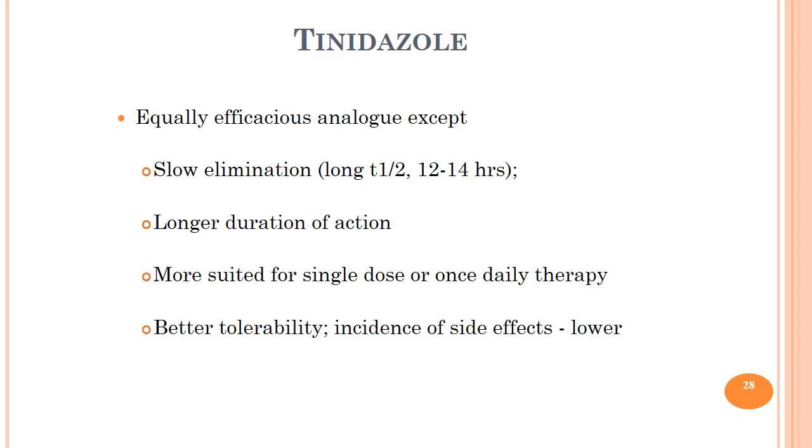Another drug is tinidazole. It is an equally efficacious congener of metronidazole, similar to it in every way except it has slow elimination, so a long plasma half-life of 12 to 14 hours, longer duration of action, so it is more suited for single dose or once daily therapy. It has better tolerability, and the incidence of side effects is lower.